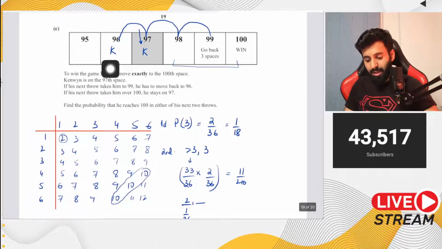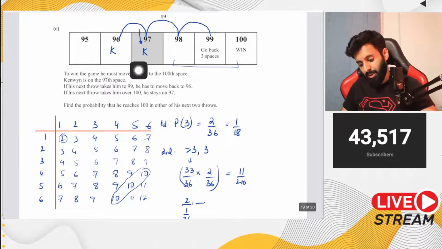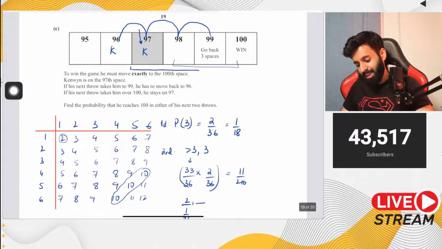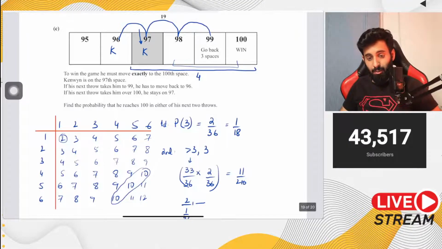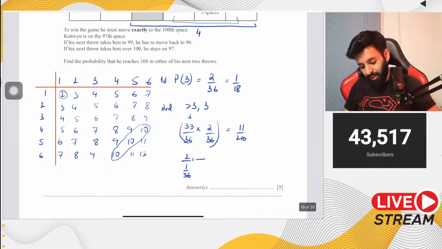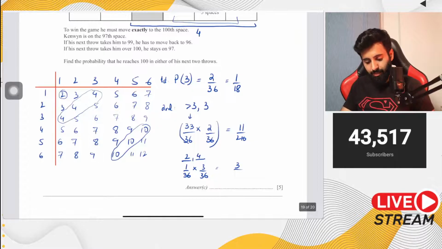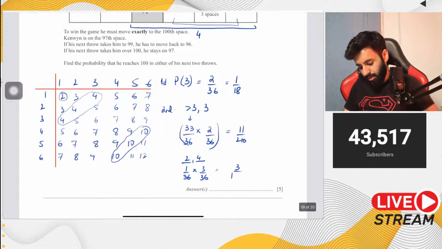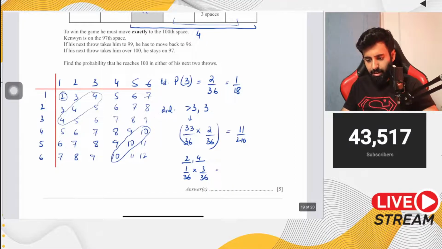Now, what is the probability of winning from here in the second attempt? The only way that he can win from here in the second attempt is if he gets a 4. Now, what's the probability of getting a 4 in the second attempt? How many 4s do we have? We have 3 4s. So that would be 3 upon 36. So let's figure this out. This is equal to 3 over 36 into 36, which is equal to 1296. In fact, let me just write down the simplified version. 1 into 3 divided by 36 divided by 36. So that's 1 over 432.